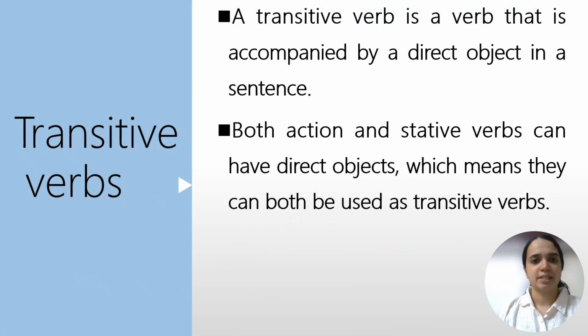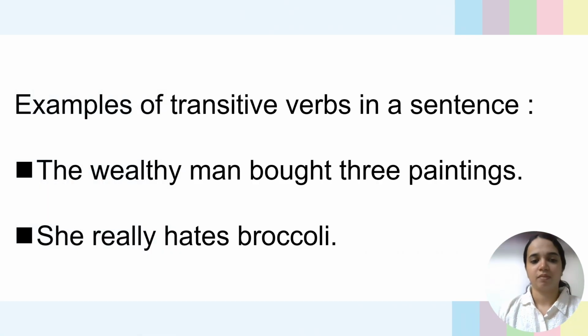Next is transitive verb. Okay, a transitive verb is a verb that is accompanied by a direct object in a sentence. Both action and stative verbs can have direct objects, which means they can both be used as transitive verbs. It is very easy to study, don't get confused about the name. Yeah, with one example sentence, we can learn this very easily. Here, the example of a transitive verb in a sentence. So you'll be knowing which is the subject, which is the verb, which is the object in the English sentence.